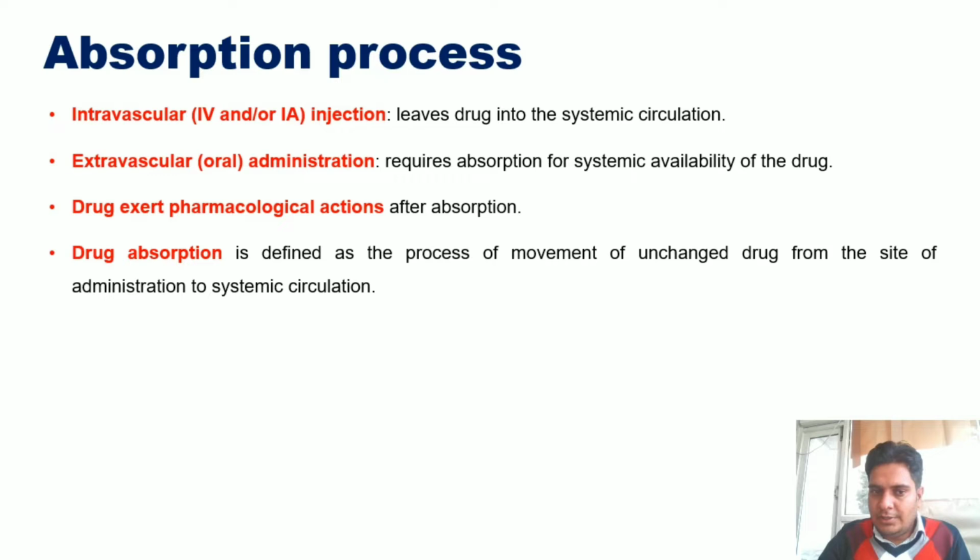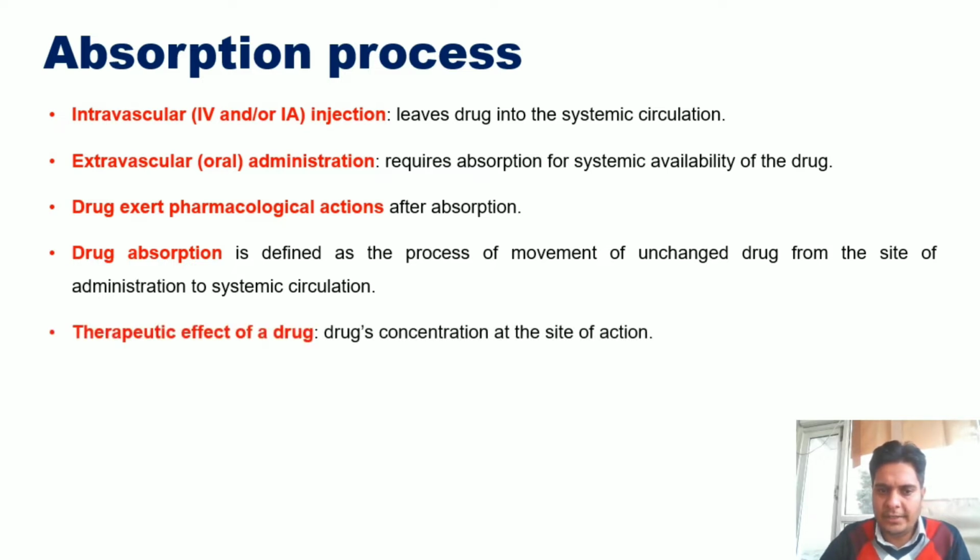So, drug absorption is defined as the process of movement of unchanged drug from the site of administration into the systemic circulation. And as soon as and as much as drug is getting available into the systemic circulation will decide the pharmacological or therapeutic effect of the drug. Now, the therapeutic effect of the drug is the drug's concentration at the site of action.